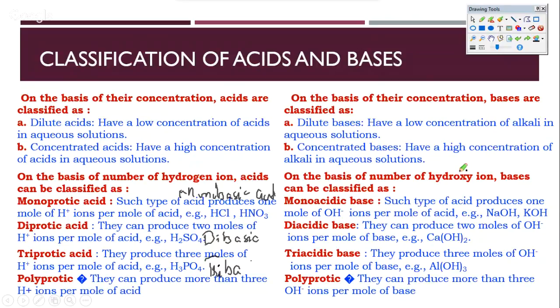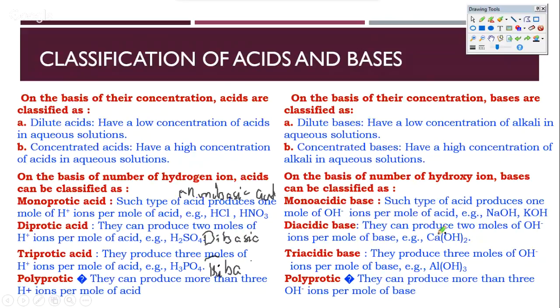Yeah, so I think the least would be, although that's also a fairly strong base, maybe LiOH. So it's monoacidic, but it is still weaker than bases like NaOH and KOH. Whereas dibasic would be Ca(OH)2, and tribasic would be Al(OH)3. So the point that I'm trying to make is, most of the time you'll find that yes, the monobasic ones might be slightly stronger than dibasic, but there's no one-to-one correlation.